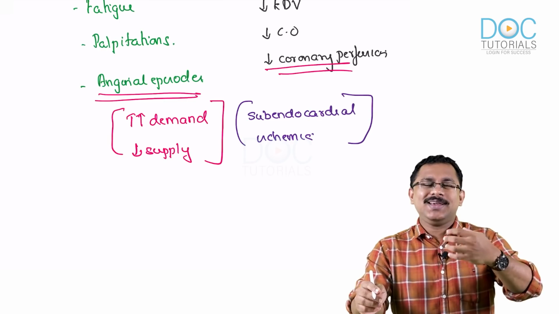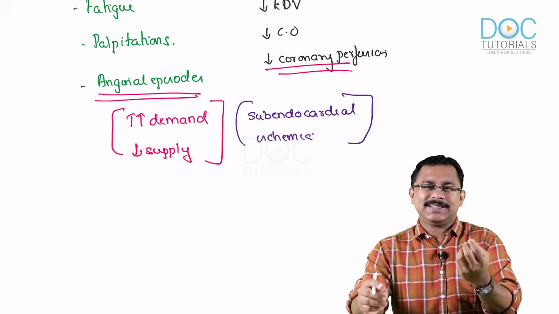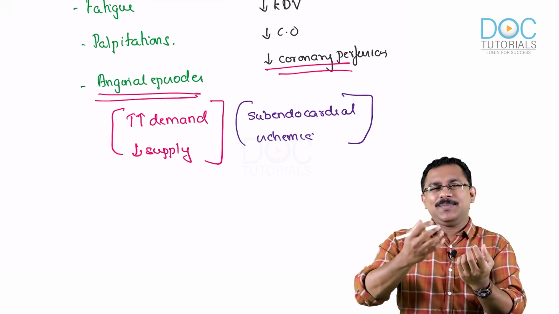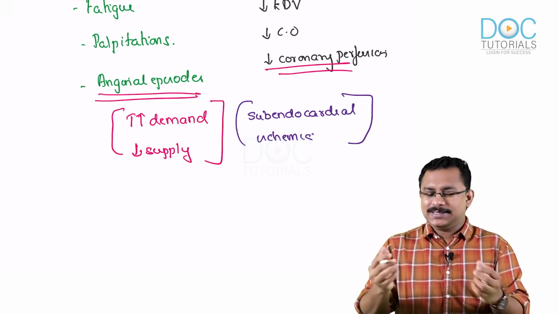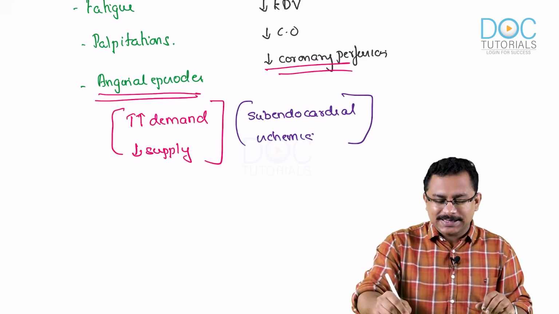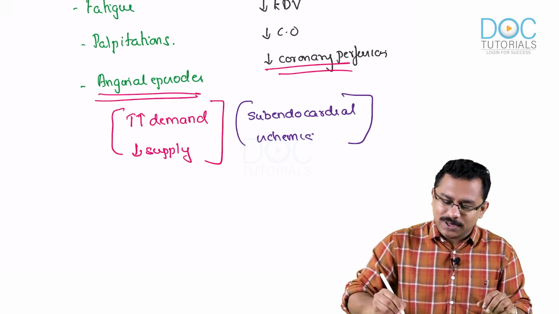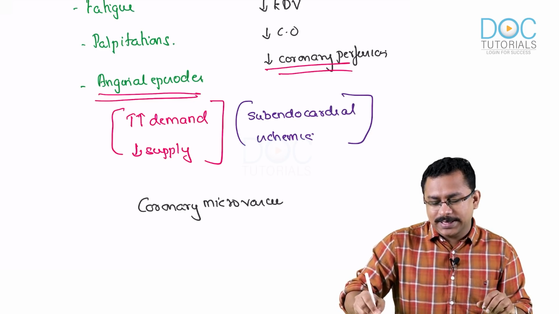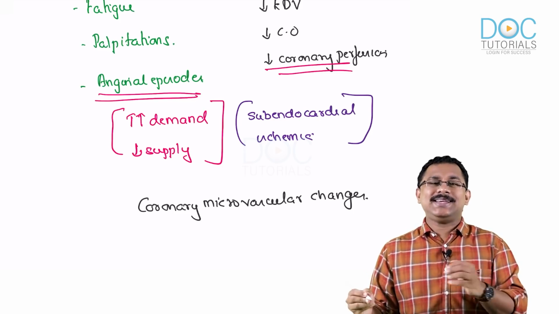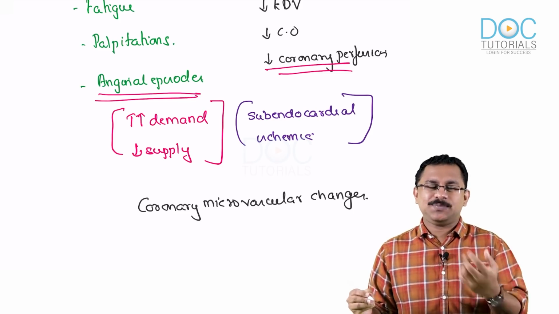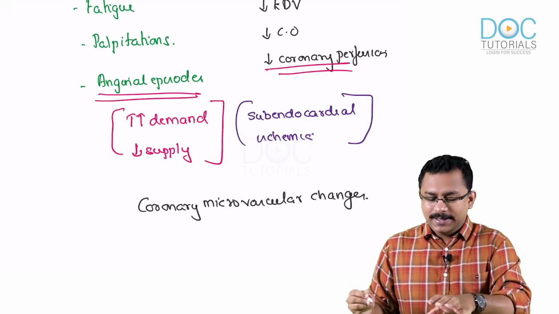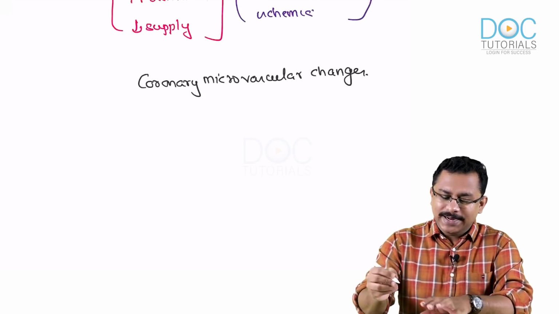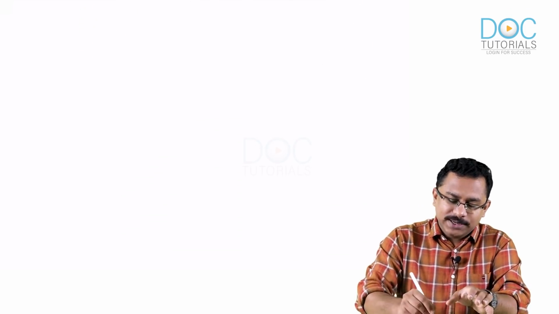In addition to the myocardial stress, wherein demand and supply do not match, there are certain coronary microvascular changes also happening, and these will predispose to anginal episodes. So you will get chest pain. All right. Next, patients may develop presyncopal or syncopal episodes.